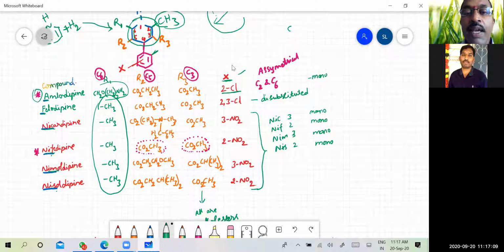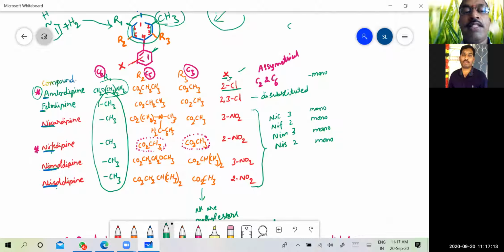See, the X substitution on the phenyl nucleus, except for felodipine, which is disubstituted, all of them are mono substituted. That is amlodipine, nicardipine, nifedipine, nimodipine, nisoldipine, all of them are only mono substituted. Only felodipine is disubstituted.